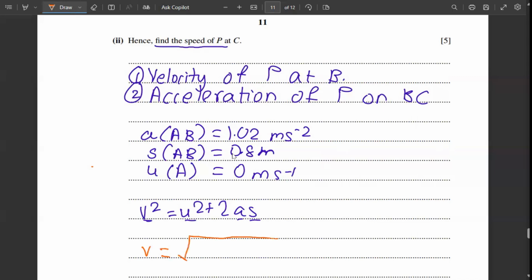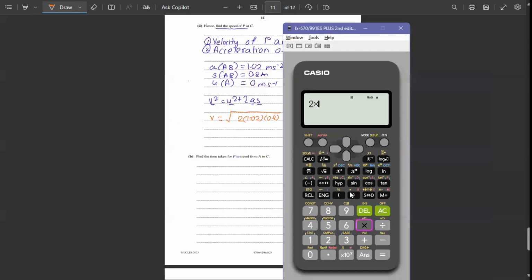V equals root of U square, which will become 0 square. So 0 square is 0, plus 2 into 1.02 into 0.8. The answer is 1.632.